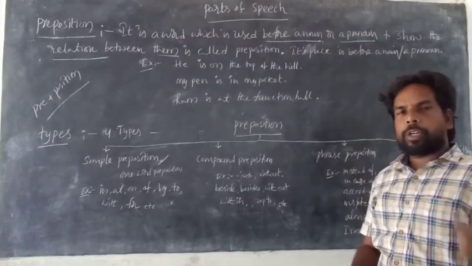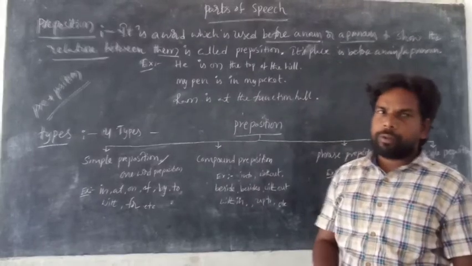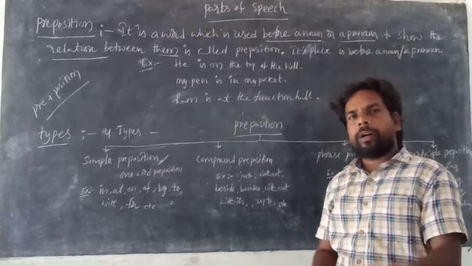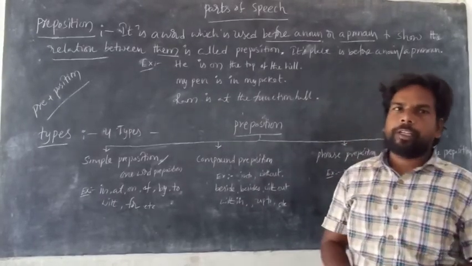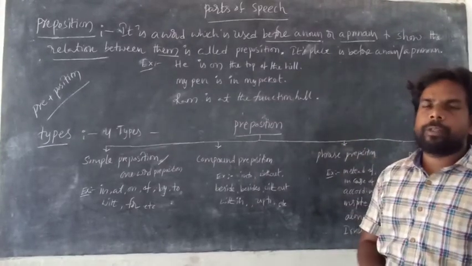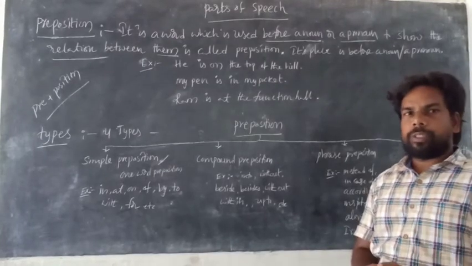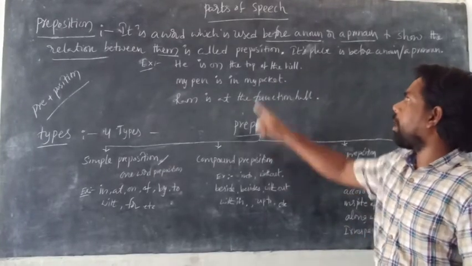To show the relation between noun and pronoun, or pronoun and noun, or noun and noun, or pronoun and pronoun. This is the function of the preposition. What is the function of the preposition? To show the relation between pronouns or nouns. That is called preposition.